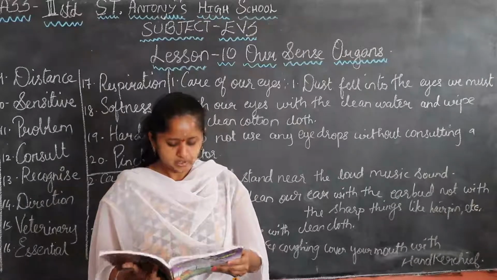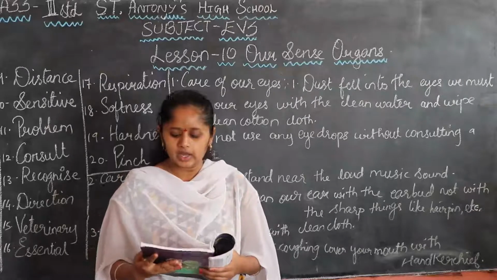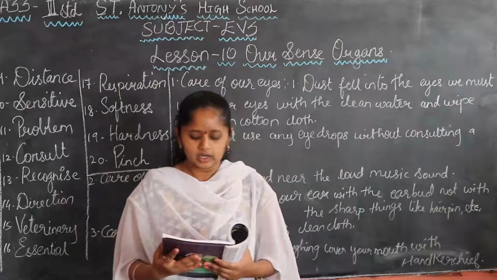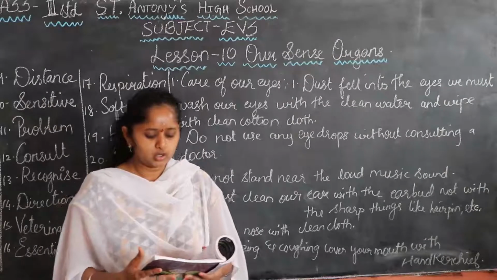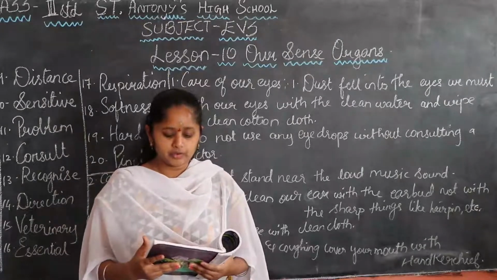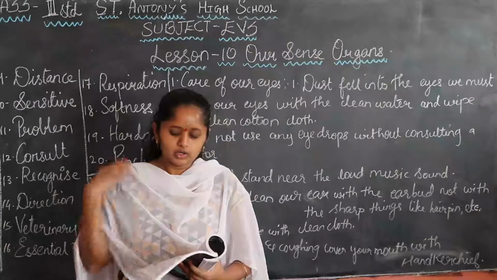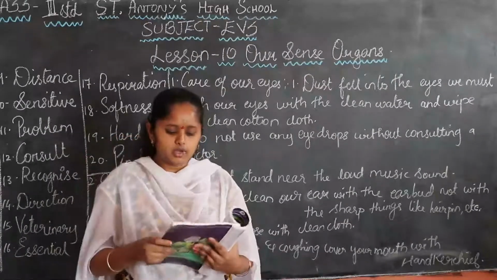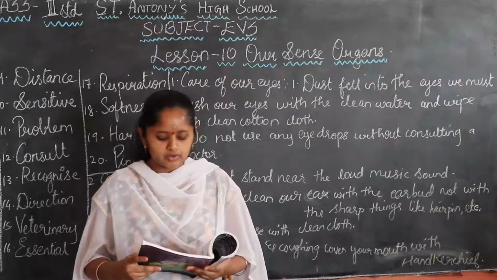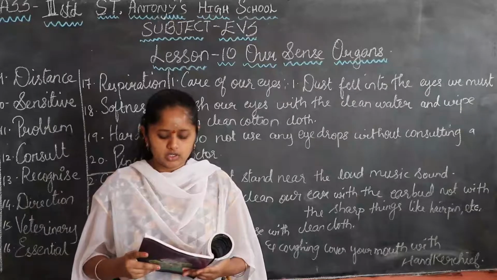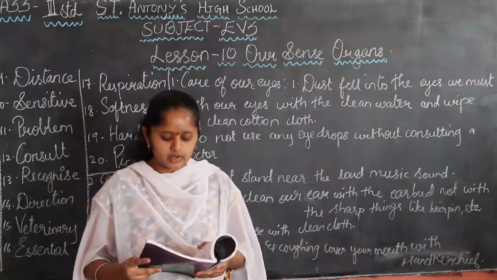Okay, children. Next, nose. Get a flower or leaf that has a good smell. Rub it against your palm and keep it in your palm. It is good to take jasmine flower, tulsi, curry or nilgiri leaves, which have a strong smell. Ask your friends to identify what is in your palm. Ask them how they identify it.